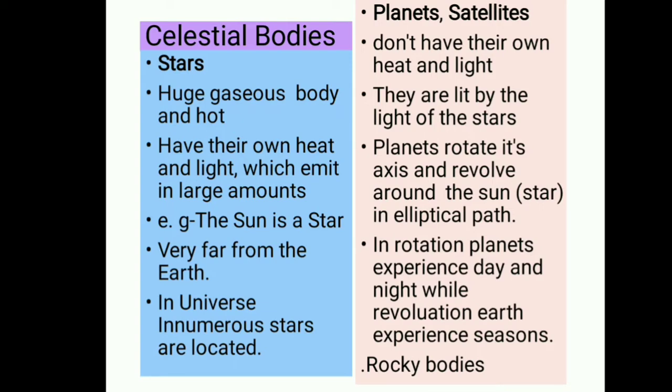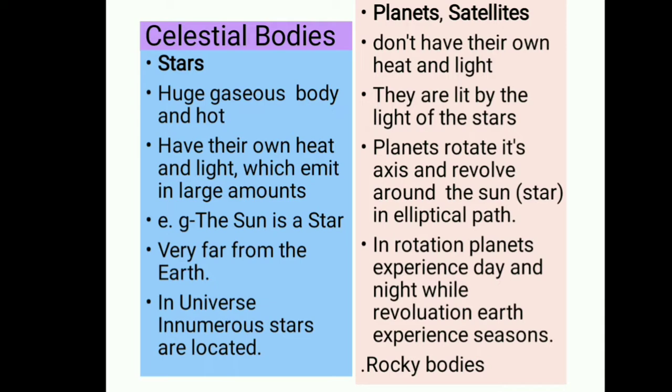And planets rotate on their axis and revolve around the sun in an elliptical path. The elliptical path means all the planets are revolving around the sun in a particular oval-shaped path. So this is called the elliptical path.